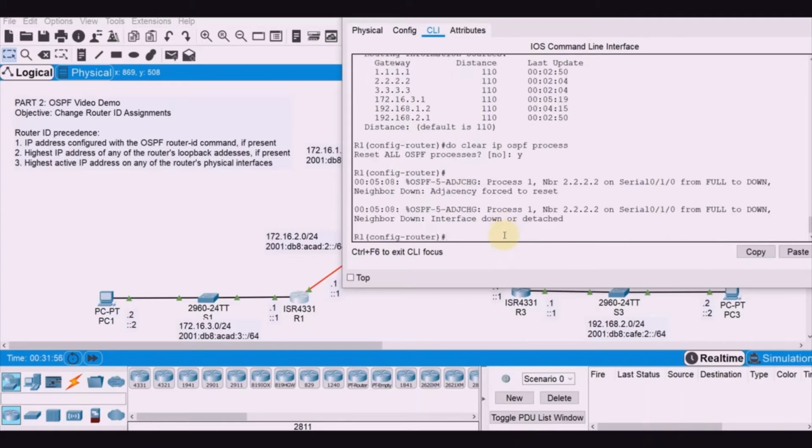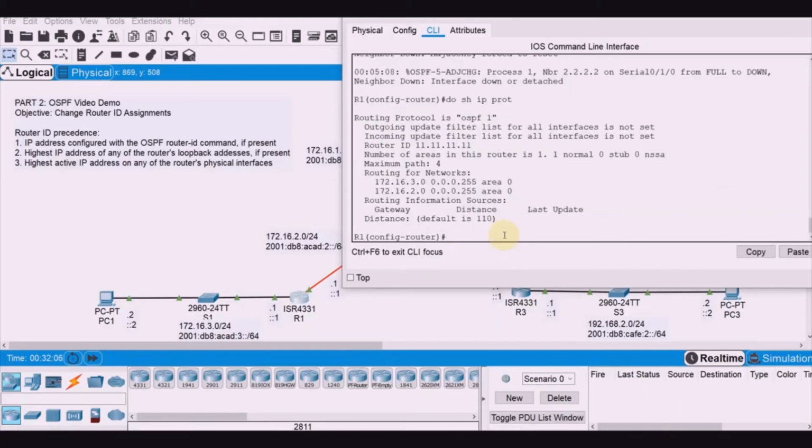With this one, we are expecting that the router ID for R1 is now 11.11.11.11. Let's see it. Do show IP protocol. So here, the router ID is 11.11.11.11.